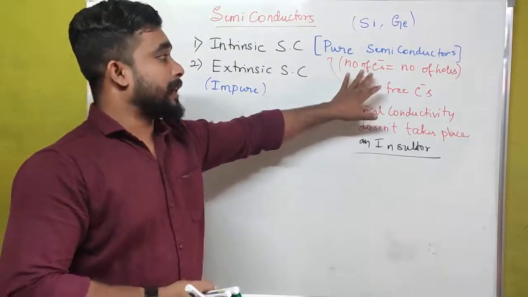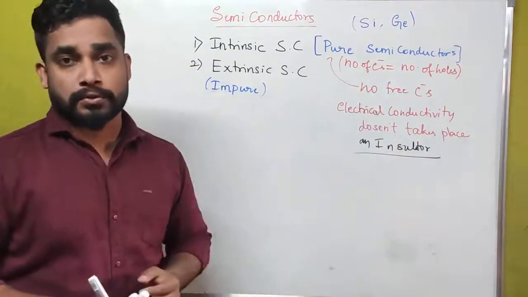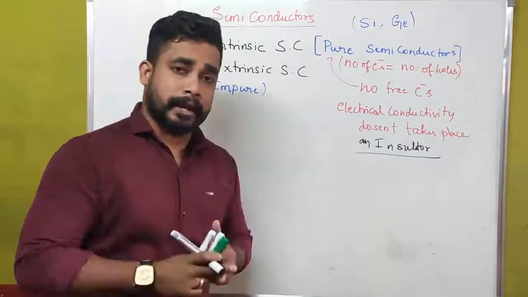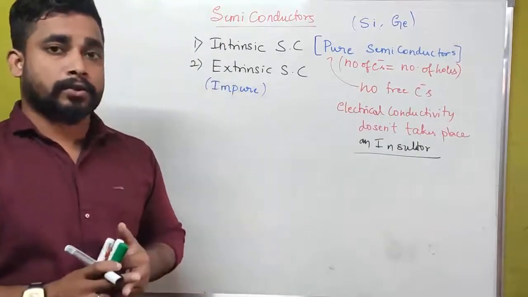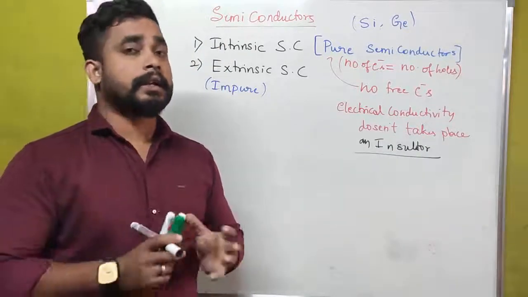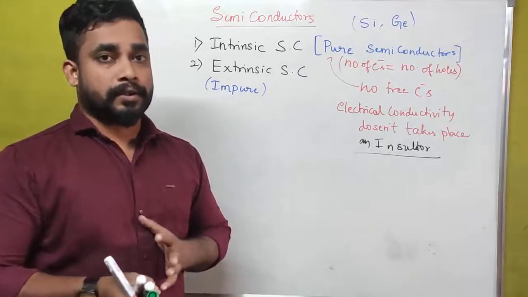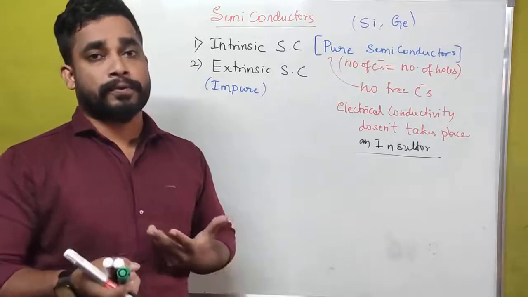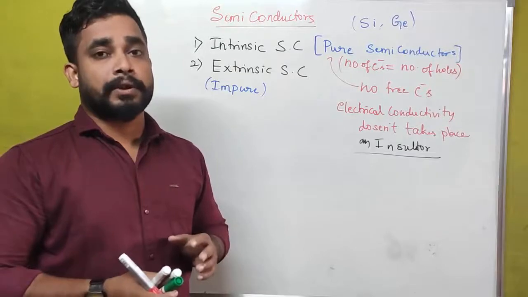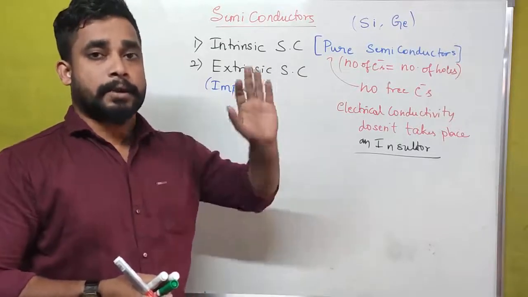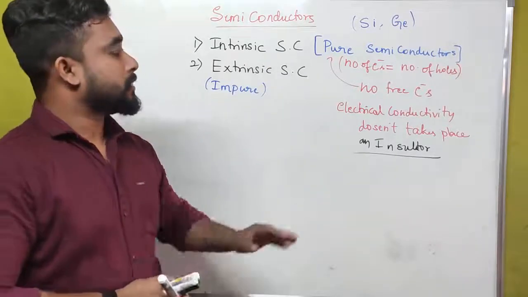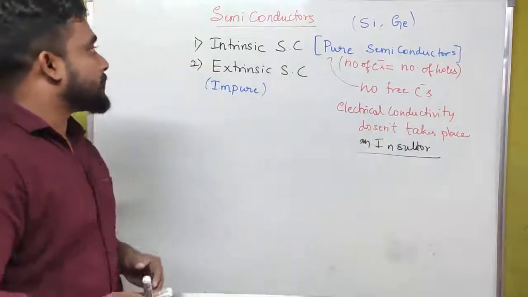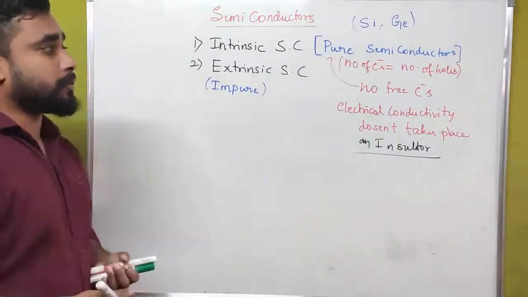That is, the number of electrons is equal to the number of holes. Only with free electrons or free holes do we get the concept of conductivity. Without free electrons or free holes, there is no conductivity between the energy gap of the conduction band and valence band. That is why we call the intrinsic semiconductor a pure semiconductor.